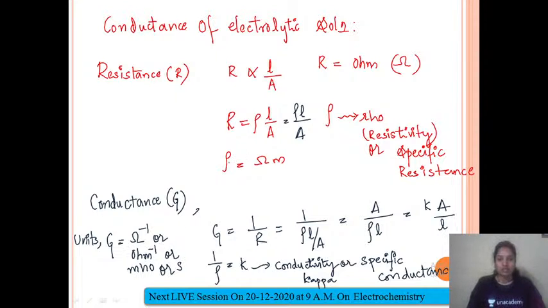Resistance has a unit ohm, so conductance, being its inverse, has unit ohm inverse. Conductivity is the inverse of resistivity, therefore its unit will be ohm inverse meter inverse.